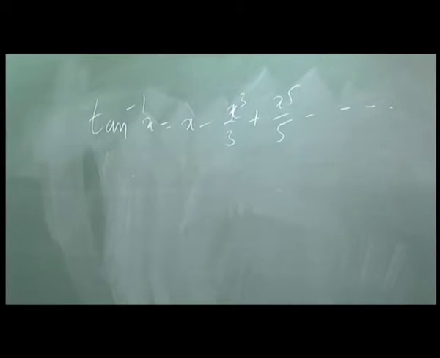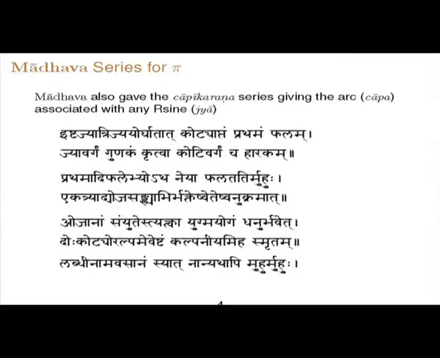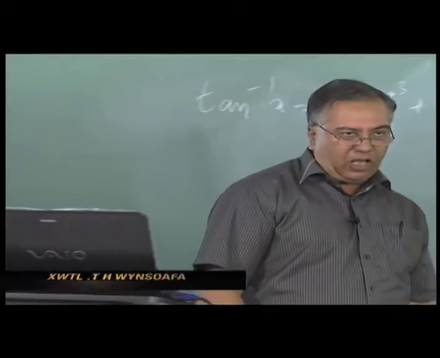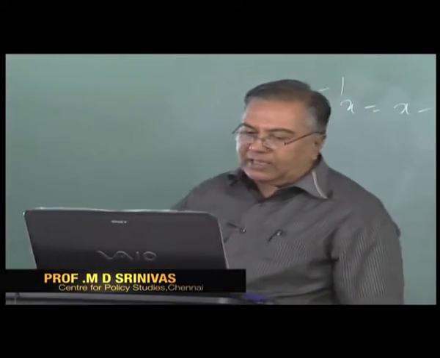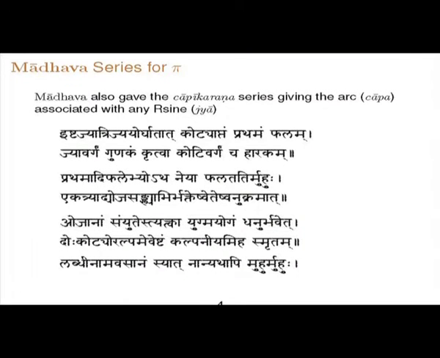The verse of Madhava. So Ishtajya trijyayor ghatate kotyaptam prathamam phalam. So the first term is the ratio of the jya by koti. Jya vargam gunakam kritva koti vargam chaharakam, making sine squared by cos squared as the multiplier and the divisor. Obtain the successive terms. Prathamadi palebhyo athaneya phalatatir muhu. That way obtain all the successive terms.